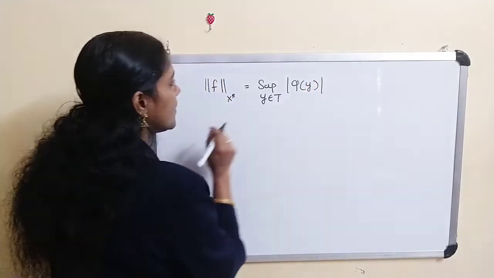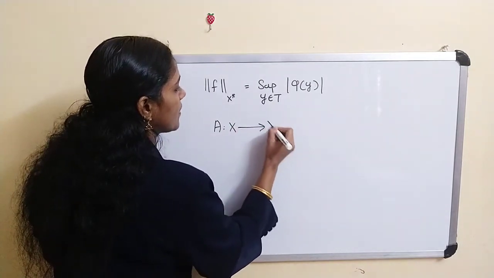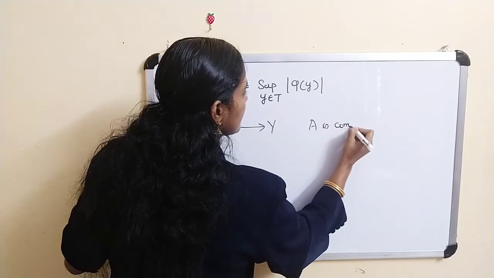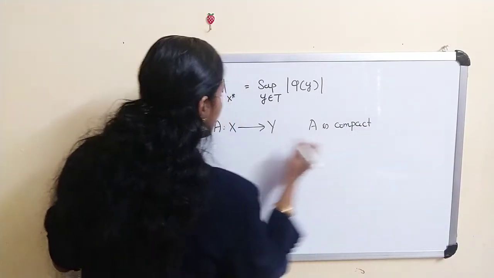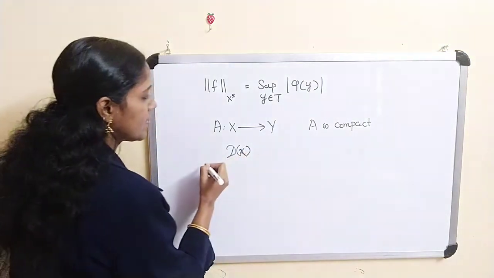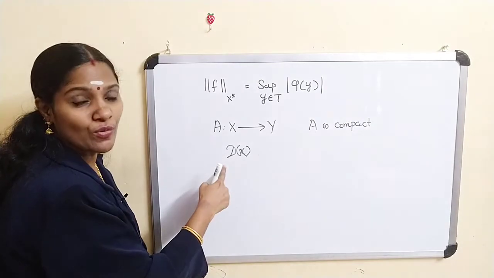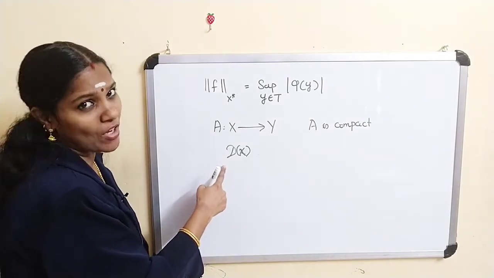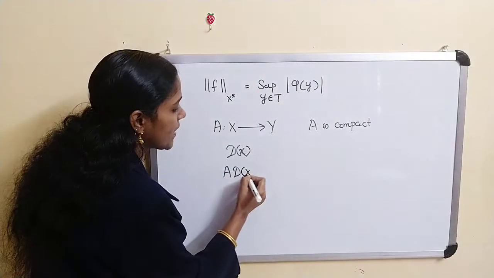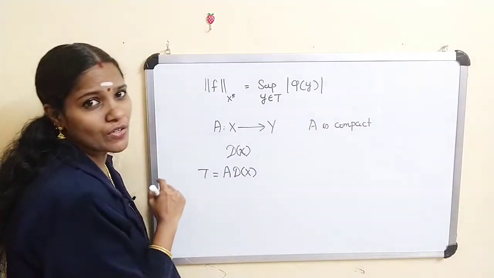What we get? If you look, A is a map from X to Y. This is compact, A is compact. This means dx is a unit ball in X. As A is compact, the image of a unit ball in X is a pre-compact set. Therefore, A dx is a pre-compact set, that is T, we have denoted T equal to A dx.